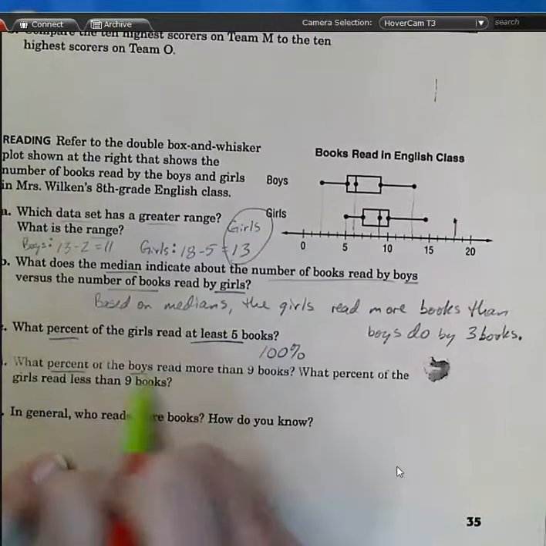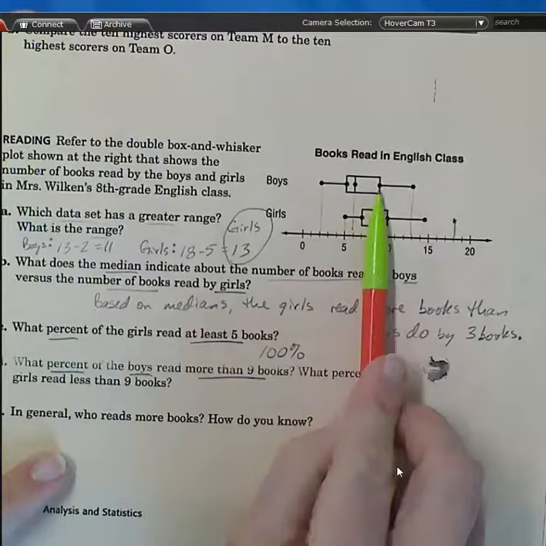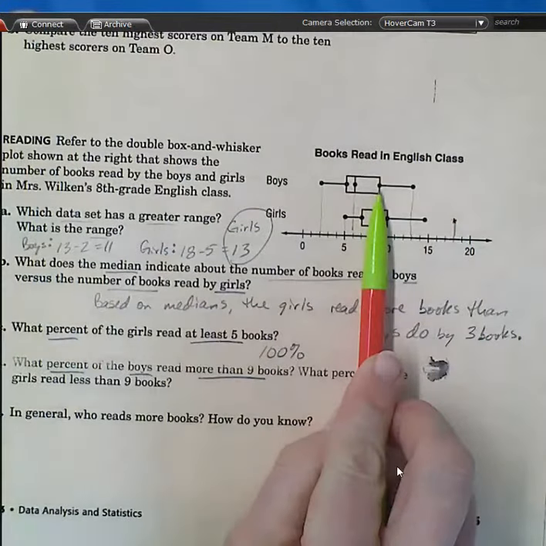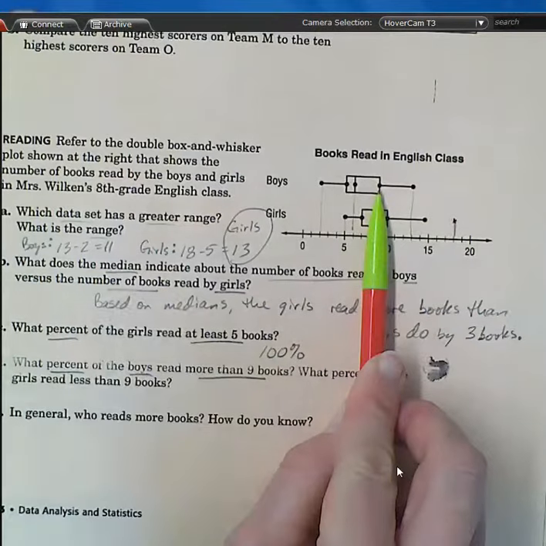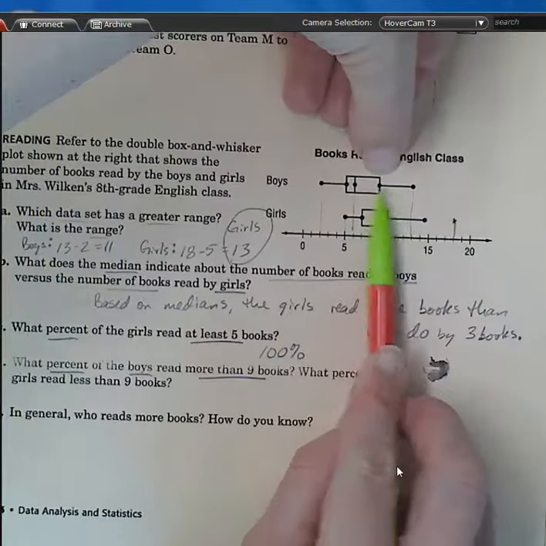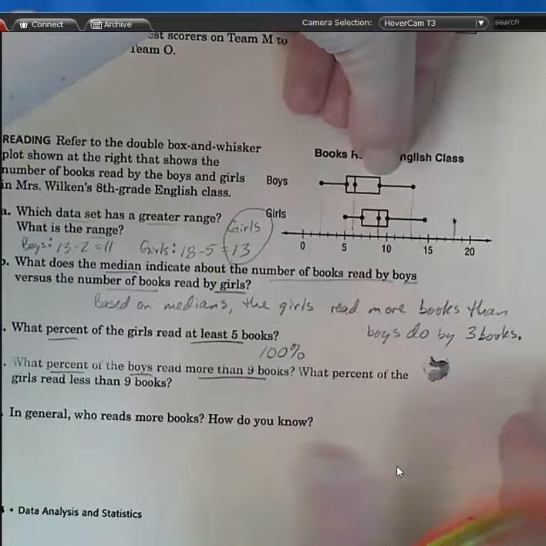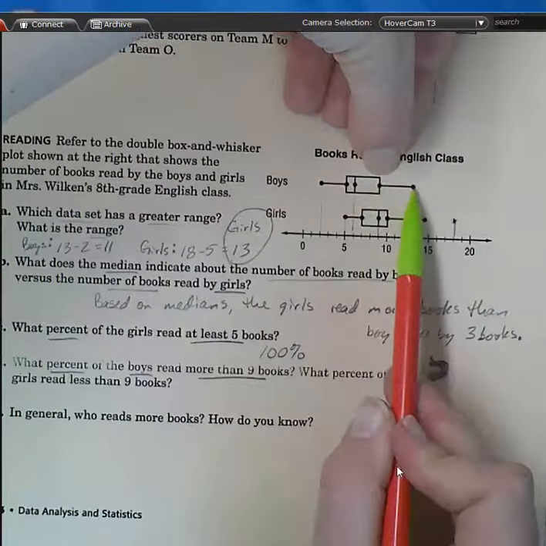What percent of the boys read more than 9 books? Are we looking for big numbers or little numbers? Big. So here's where 9 is for the boys. What percent read more than 9? It's a whole whisker. Not 100% because 9 is right here. More is here. So it's what, Clayton? No, it goes from here, and it's one whole whisker.